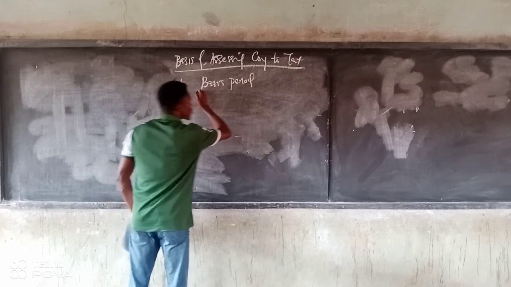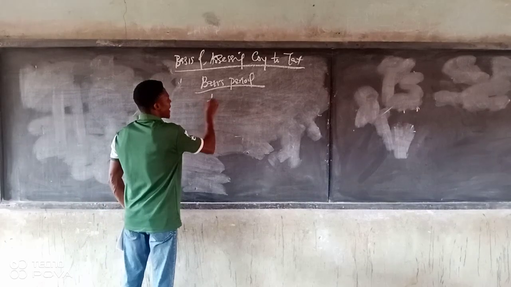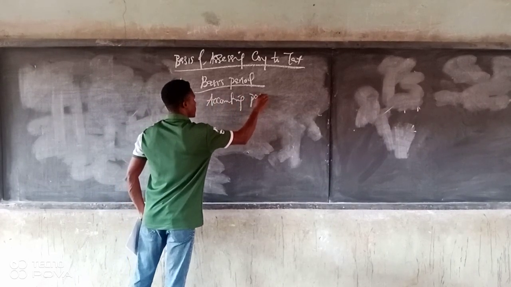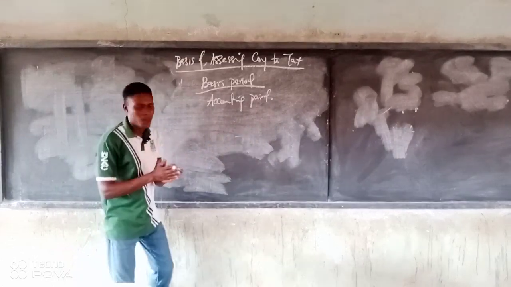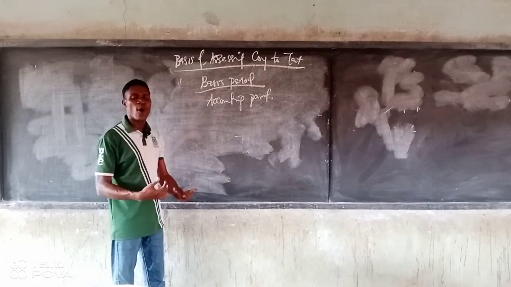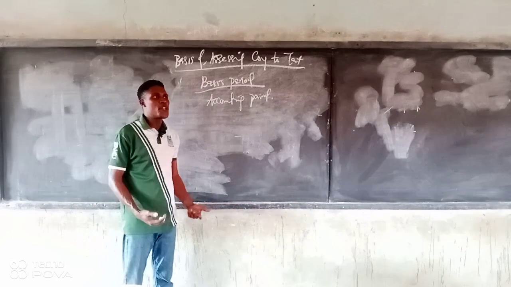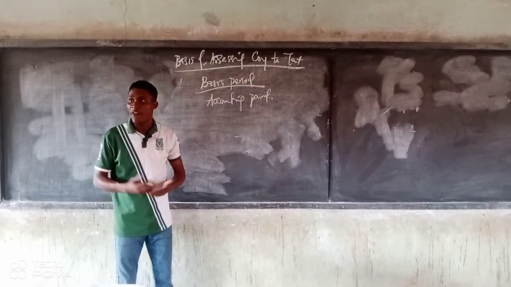Now, before I talk about the basis period, let me mention this: accounting period. There is a slight difference between accounting period and basis period. Every company prepares financial statements for a particular period. Some companies use December as their accounting year end. That is their anniversary.